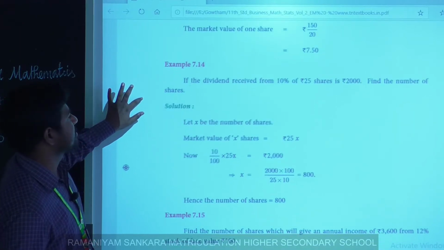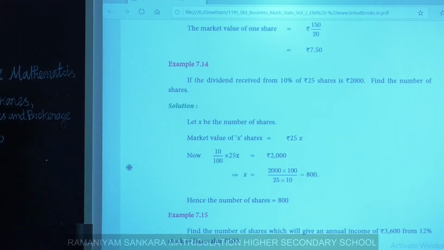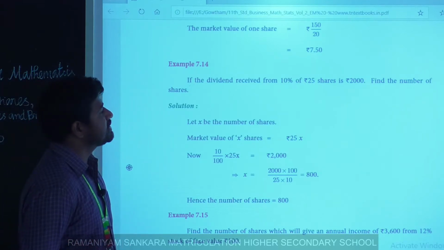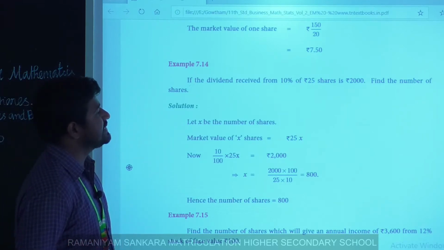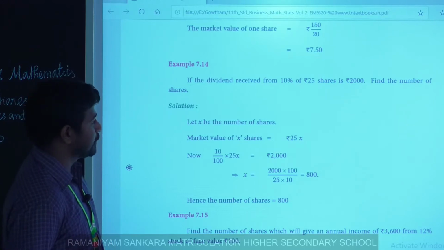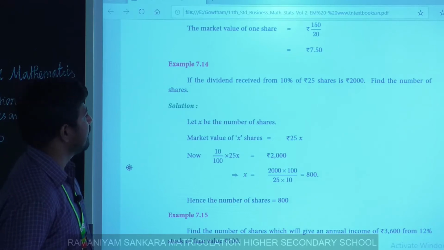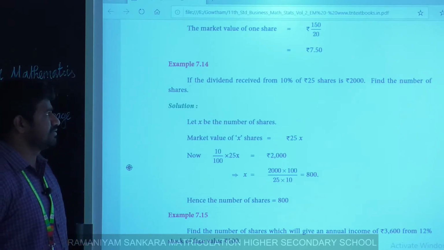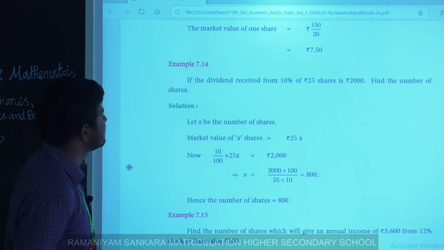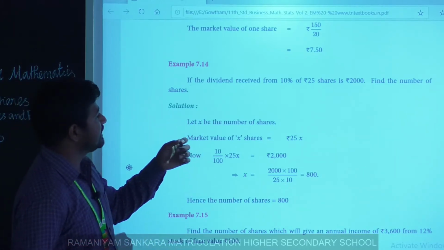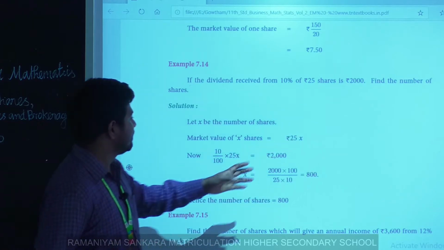Next, if the dividend received from 10% of 25 shares is rupees 2000, find the number of shares. First we have to find the number of shares as given in the sum. Dividend is given and the market value is given.